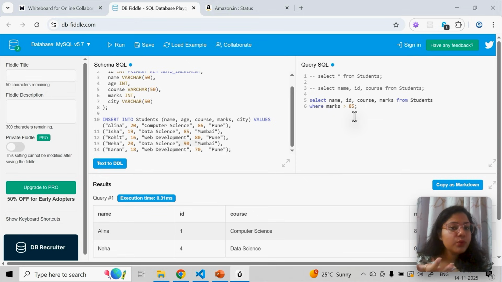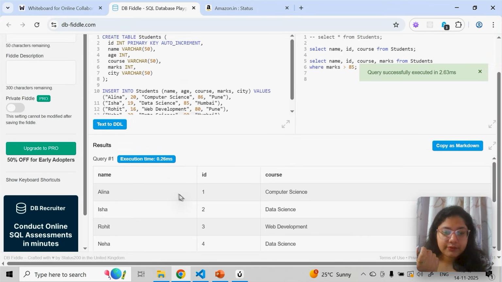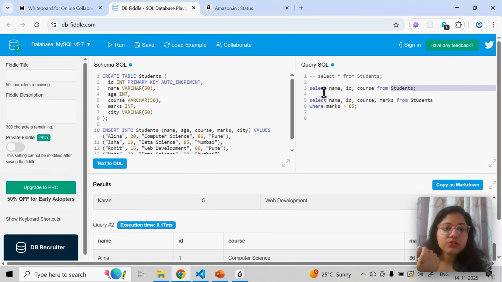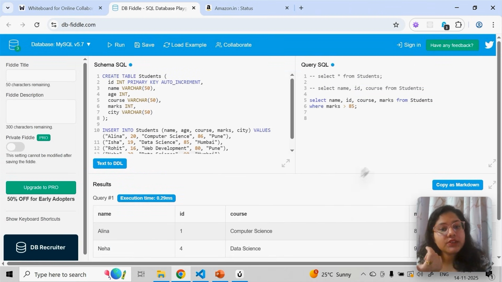So they can just run this query and they will get the data. It is so easy. Okay, one more thing, you can run multiple queries together also. You will get the result. Let's say the first table result is this and the second table result is this. I'm just commenting out the earlier queries so that when you see the output, you see the fresh query result.